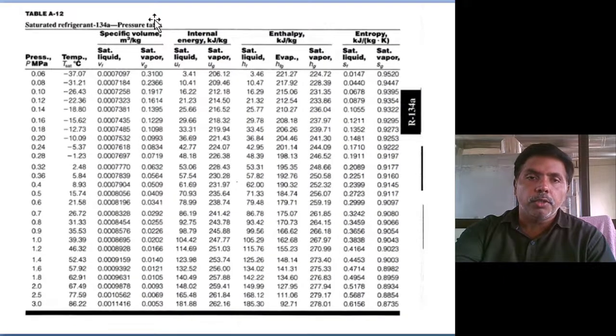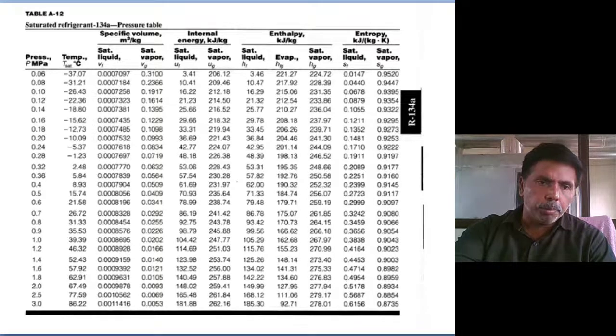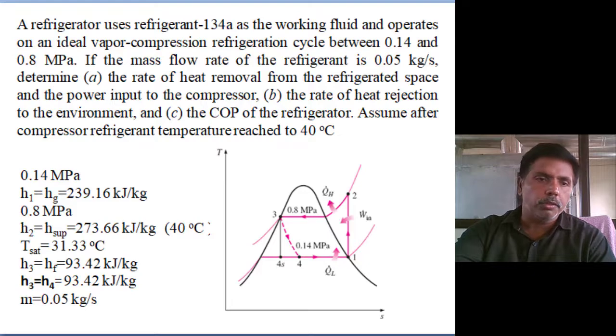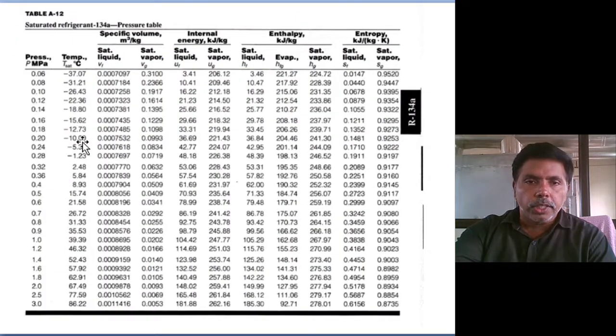So open the property tables of the particular R134A refrigerant. At 0.14, the operating range, determine the enthalpy, saturated vapor enthalpy.